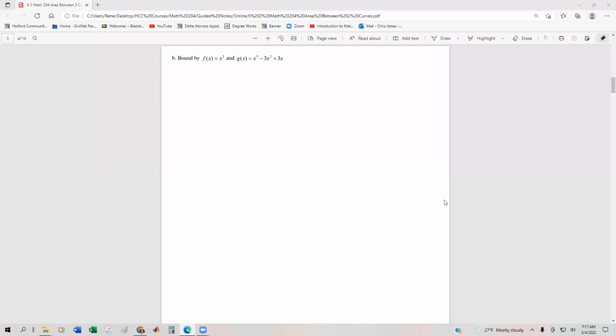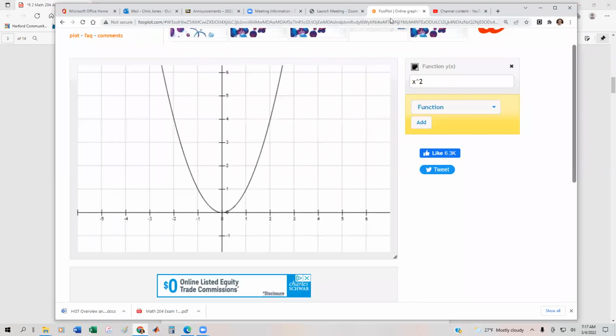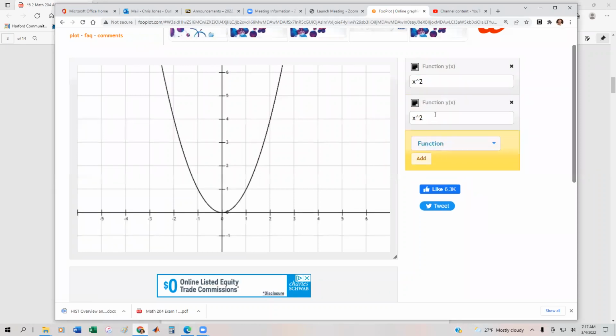Another example of being able to find the area bound by two curves: we have x squared, our regular parabola, and then x cubed minus 3x squared plus 3x. First, we need to graph these functions just to see what's going on. Remember in the last video we used Foo Plot. Fortunately, Foo Plot defaults to x squared, and here we have our x cubed minus 3x squared plus 3x.